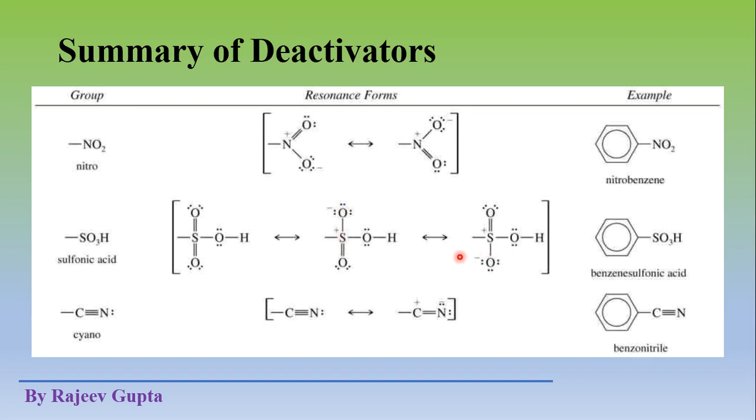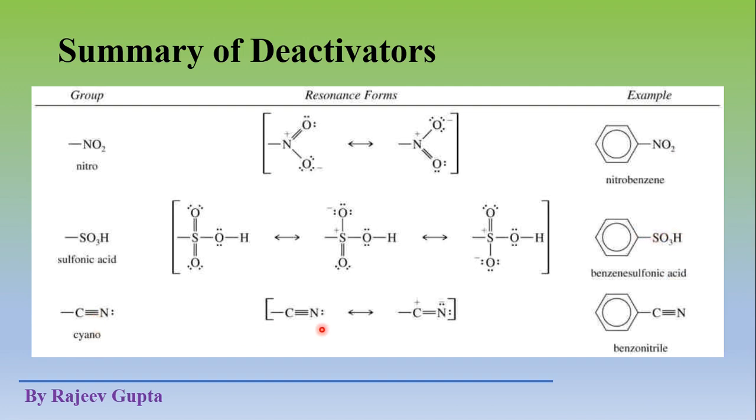So these are the resonating structures. So we can say that a partial positive charge directly comes on the sulfur atom, which is directly attached to this benzene ring. So it is also a deactivating group. These deactivating groups are generally meta directing.